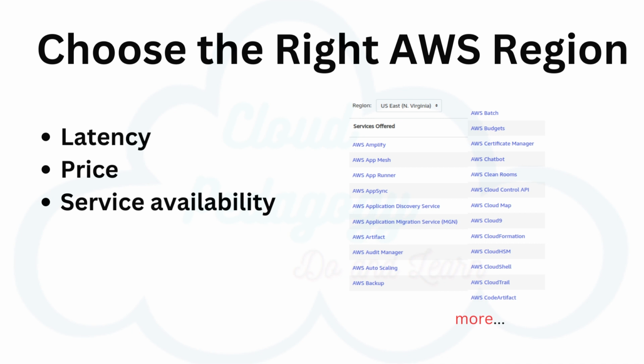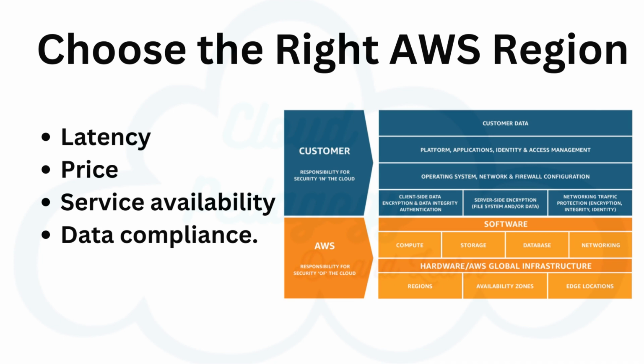The third, service availability. Some services may not be available in some regions. The AWS documentation provides a table containing the regions and the available services with each one. The last one, data compliance. Enterprise companies often need to comply with regulations that require customer data to be stored in a specific geographic territory. If applicable, you should choose a region that meets your compliance requirements.